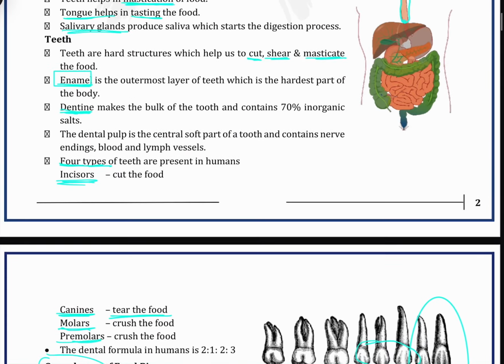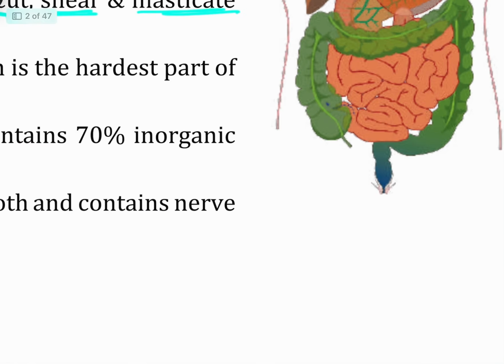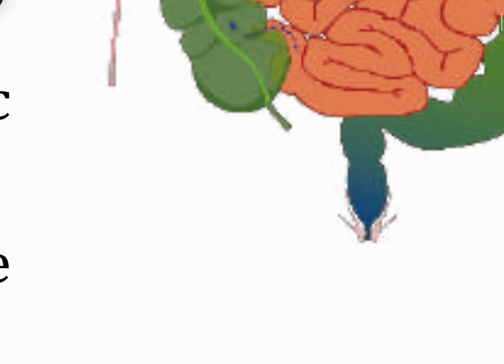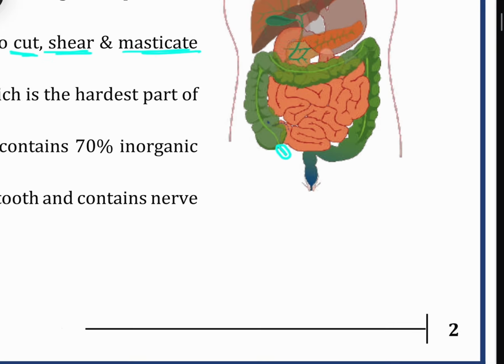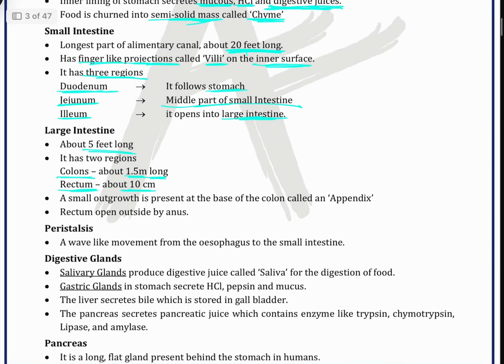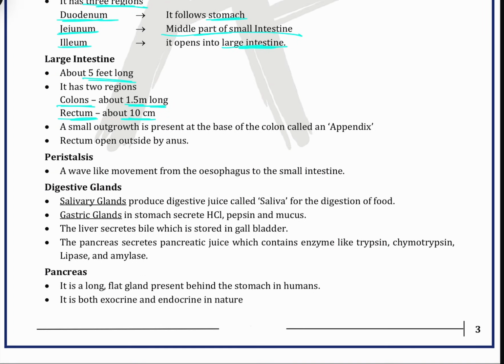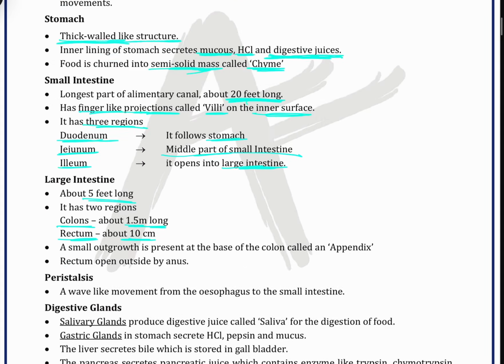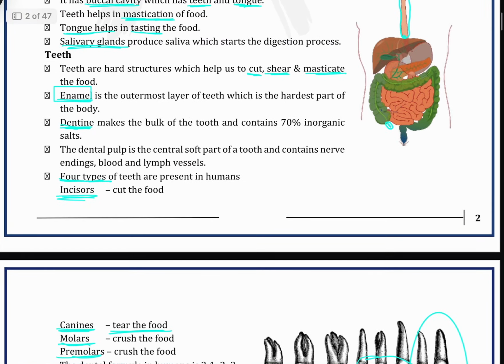If we can see here, this is the small outgrowth which we are talking about. This is known as the appendix. It is such a waste, but it is there. There is no use of the appendix. It is just a small outgrowth. Then the rectum opens outside by the anus. Rectum is here, this we can see, and this is the anus.